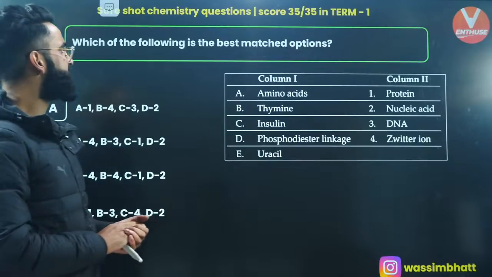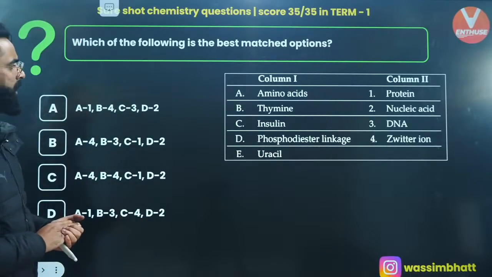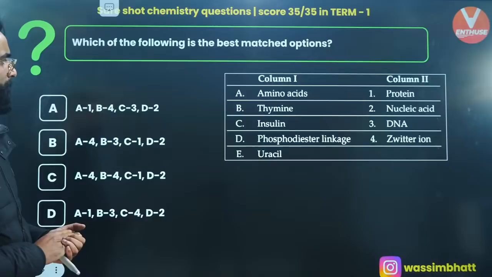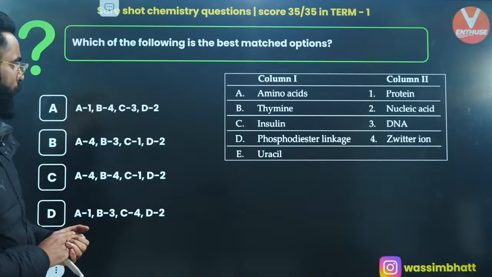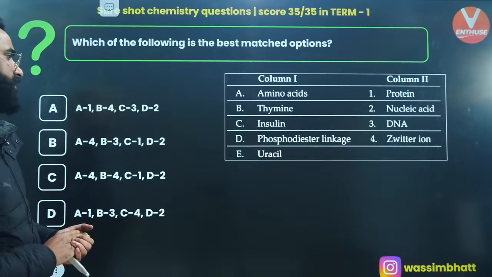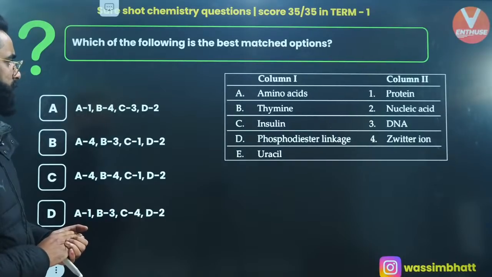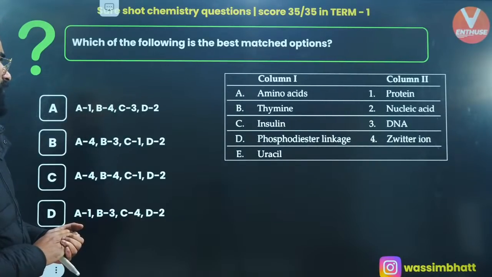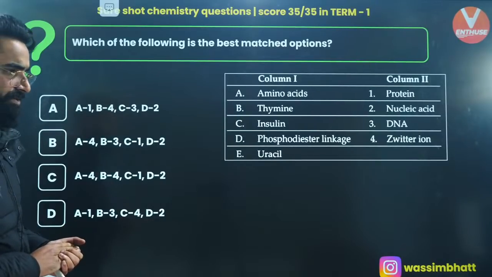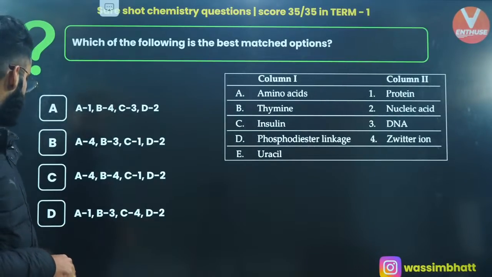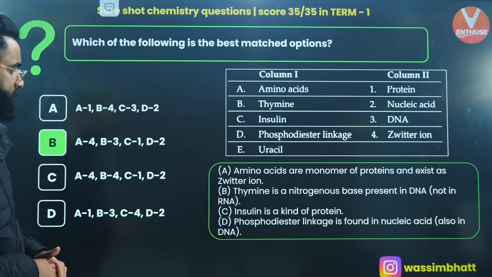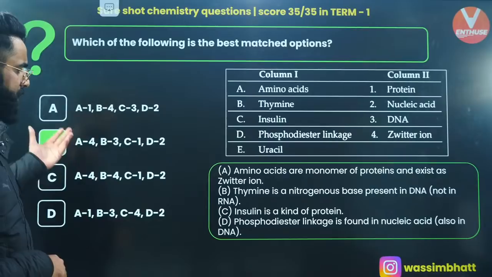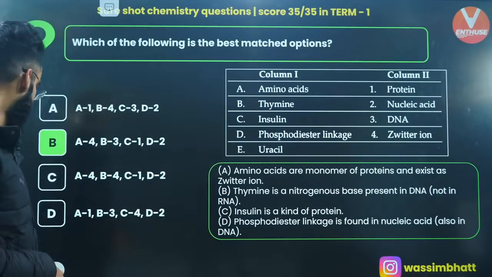Which of the following is the best matched option? Okay, amino acid forms a zwitterion, right? Thymine is part of DNA, right? Insulin, you're going to attach it with protein, right? Phosphodiester linkage is going to be in nucleic acid, right? Isn't it going to be option B, people? Yes? It's absolutely going to be option B, and this table is given in your NCERT as well.